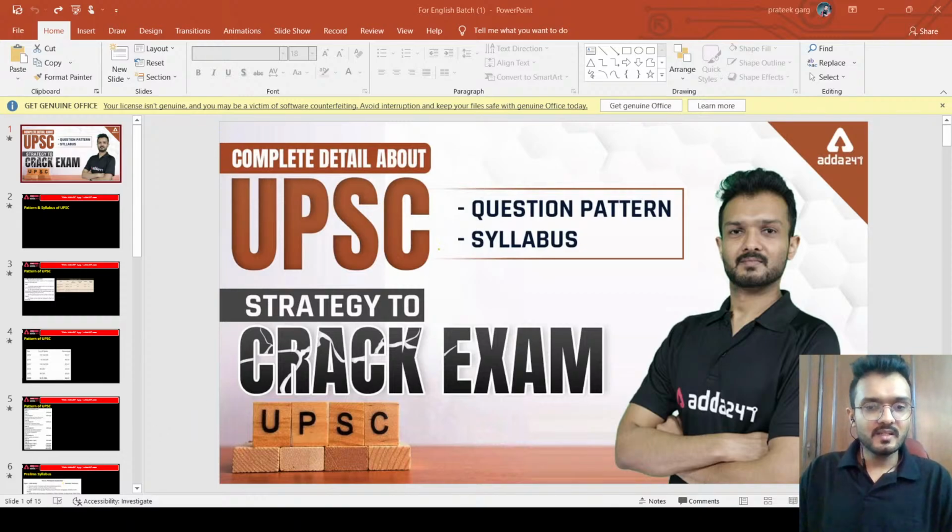So, the pattern: UPSC has a 3-level examination. Stage 1 is known as the prelims exam. Stage 2 is the mains exam. And stage 3 is the interview.